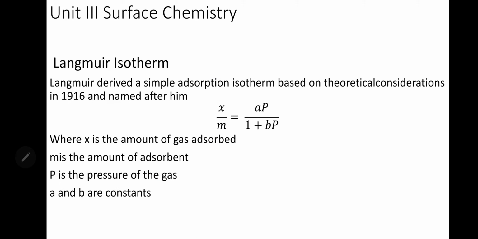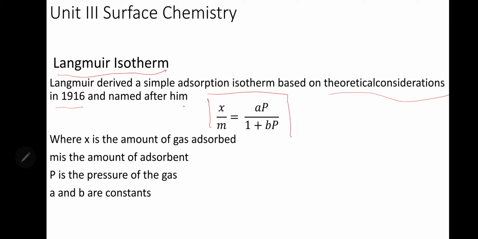Okay, now the next one is the Langmuir isotherm. Langmuir, another scientist, derived a simple adsorption isotherm based on theoretical considerations in 1916, and it was named after him, the Langmuir isotherm. It is x by m is equal to a into P divided by 1 plus bP, where x is the amount of the gas adsorbed, m is the amount of the adsorbent, P is the pressure of the gas, and a and b are constants.